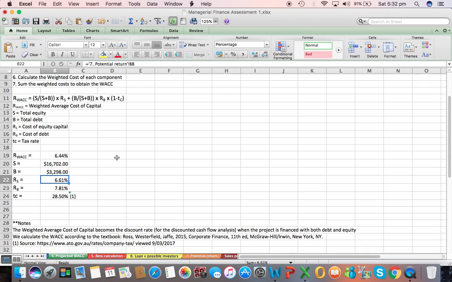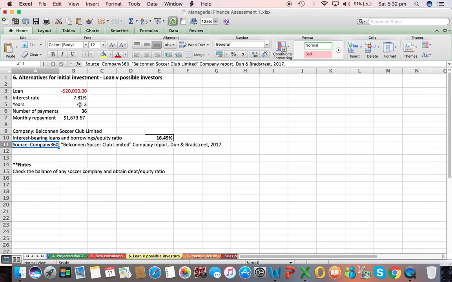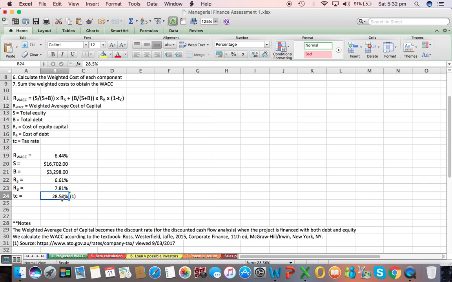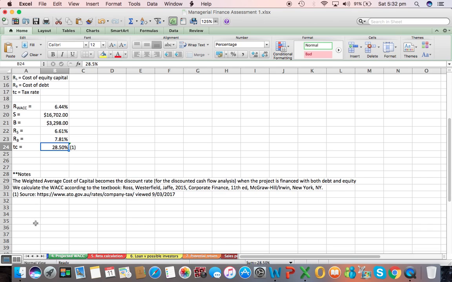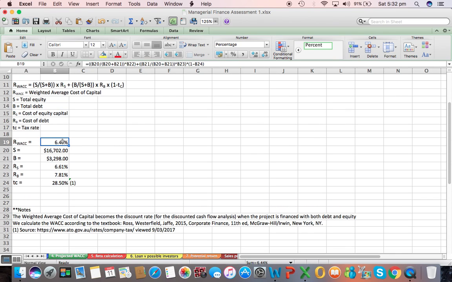Our cost of equity capital we have calculated before. The cost of debt is the interest rate on the business loan. The interest rate is 7.81%. That's according to the information we gathered before from commercial banks. And 28.50 is the taxation rate of the business. The source of this is the ATO website. The calculation is a weighted average cost of capital of 6.44%,